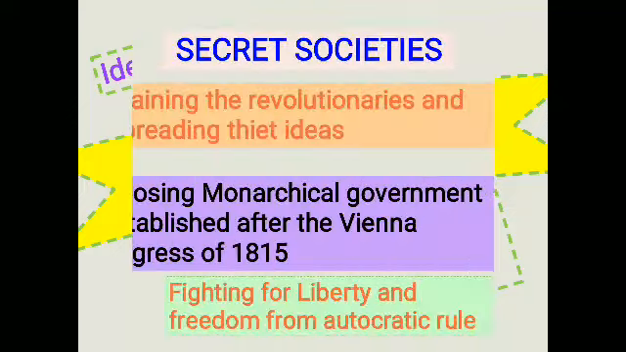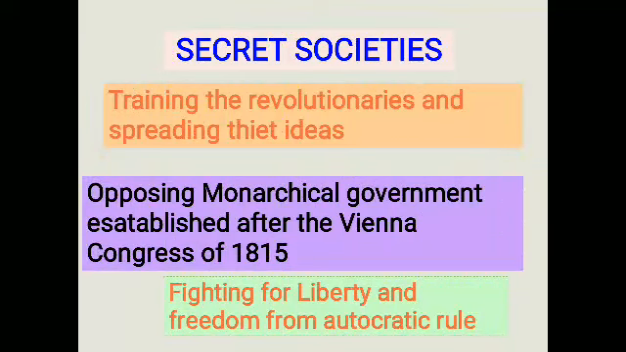In such cases, secret societies were formed. Secret societies were formed in many European states, mainly to train the revolutionaries and spread their ideas. At the same time, they wanted to oppose monarchical government. Which government? The monarchical government which had been established after the Vienna Congress of 1815. Most of the revolutionaries were fighting for liberty and freedom from autocratic rule.